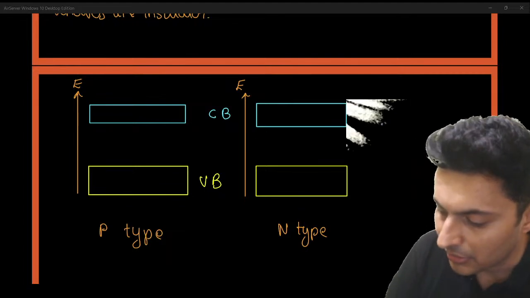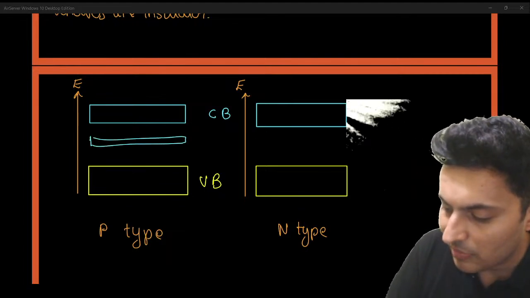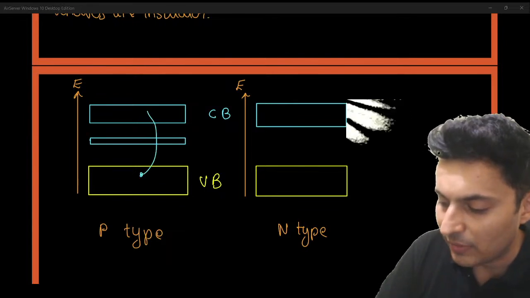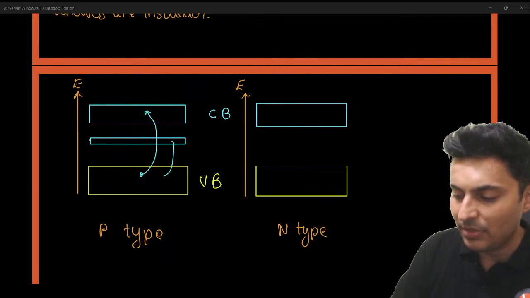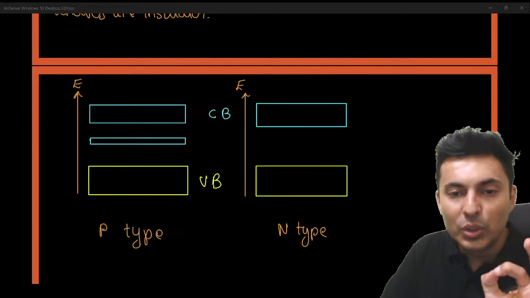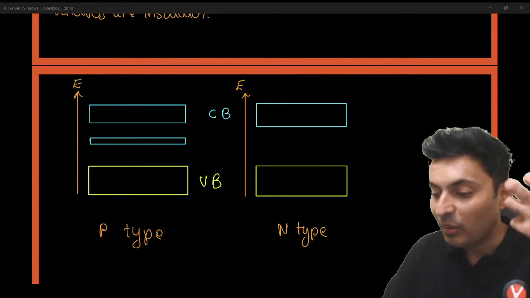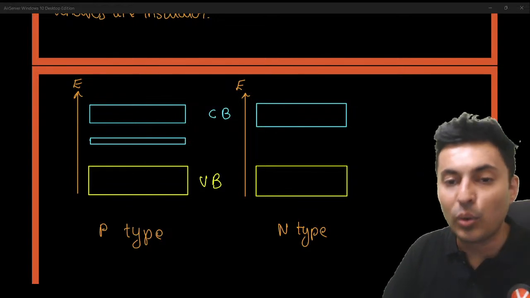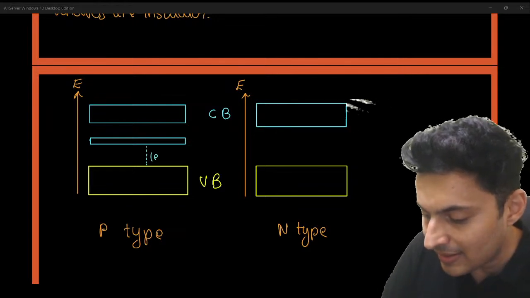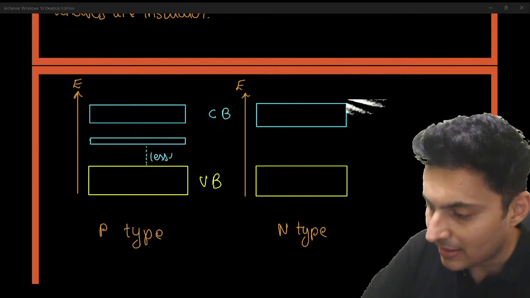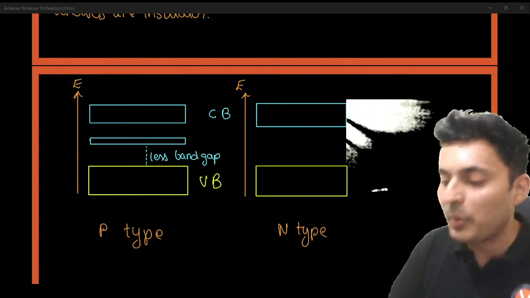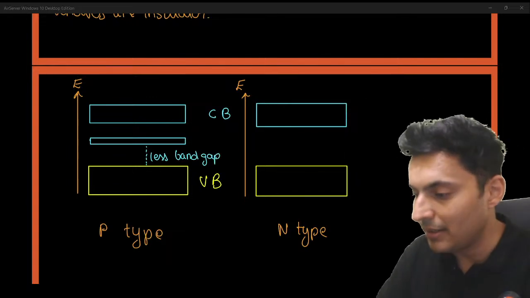This ensures that the electrons in the valence band don't have to jump till here. They can just jump till here to be available for conduction. This is due to the extra vacancy, the extra hole which is created. So there is lesser band gap, which improves the conductivity of the material.